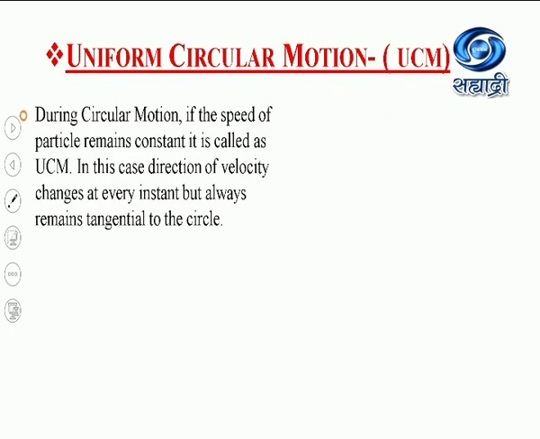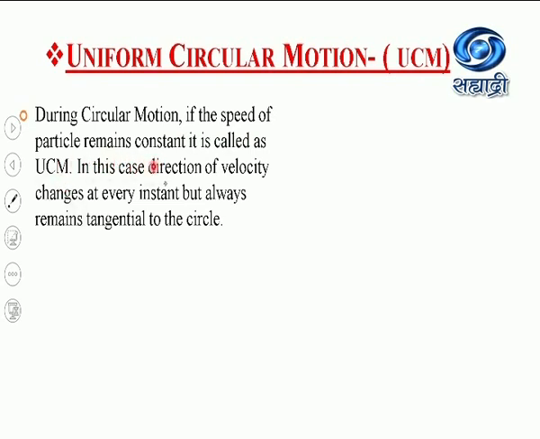In some circular motion, the magnitude of the velocity or the speed remains constant, and in some circular motion it is going on changing. So if the speed or the magnitude of the velocity remains constant, then that motion is known as the uniform circular motion. So during the circular motion, if the speed of the particle, or you can write down the magnitude of the velocity, remains constant, then it is called uniform circular motion.